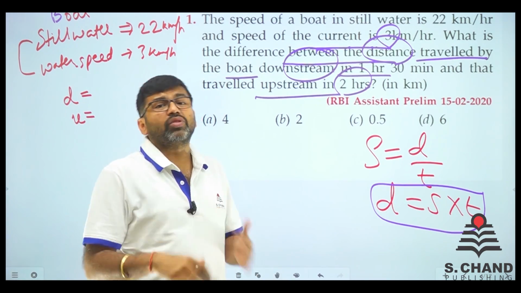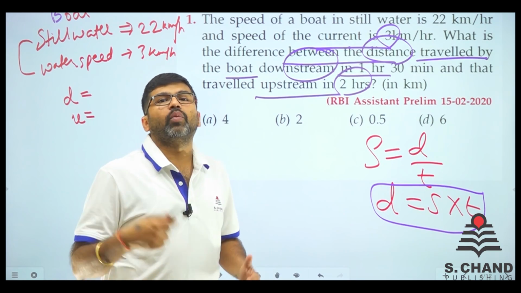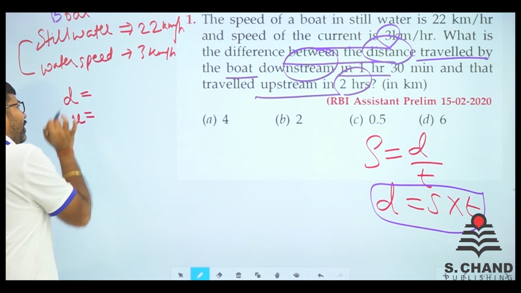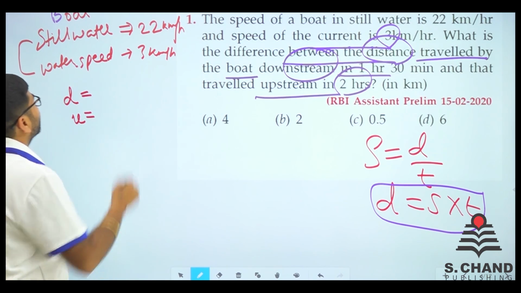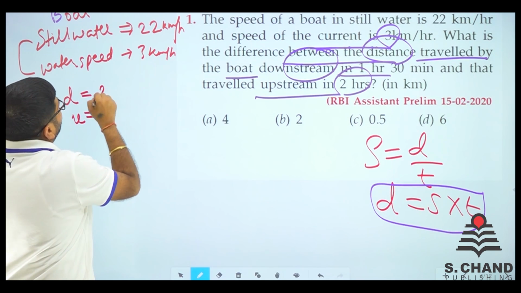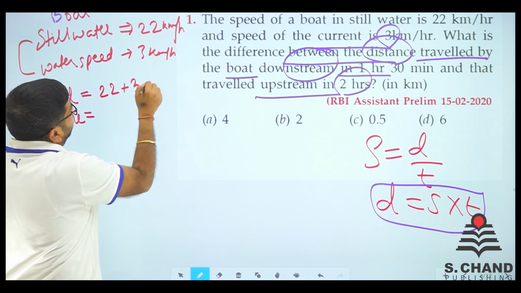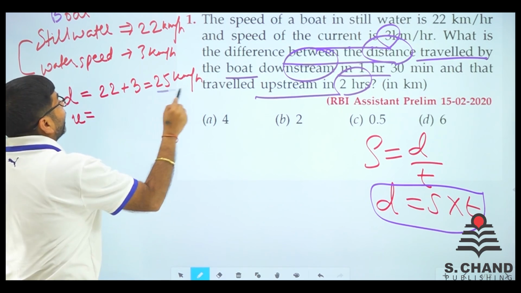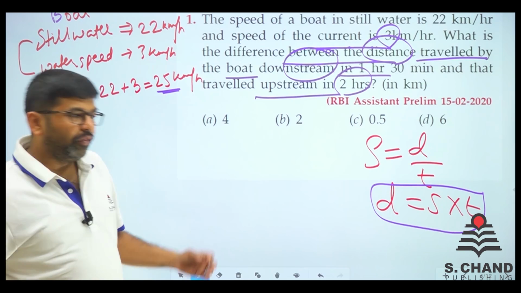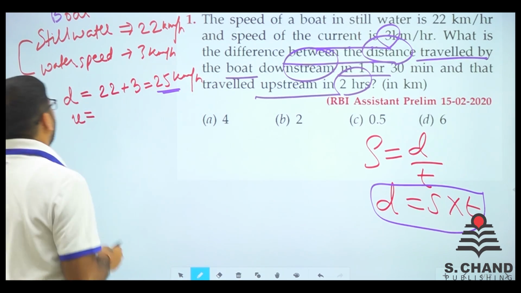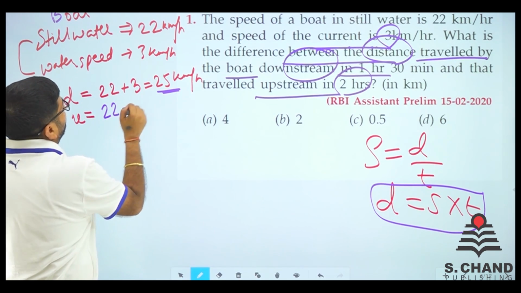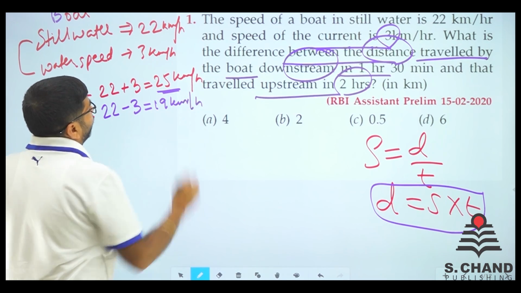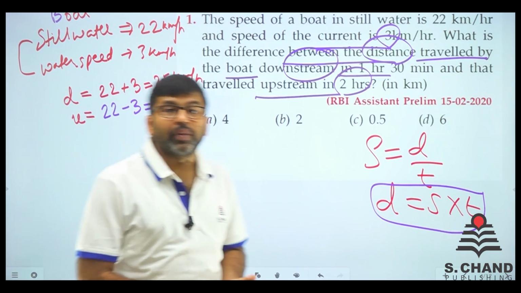When the upstream and downstream speed is given, and you need to find the speed of boat in still water. If you need to find the downstream speed directly, just add these two speeds. So 22 plus 3 will give you 25 kilometer per hour, right? And that is the downstream speed when you go with the flow. And upstream speed is 22 minus 3, that is 19 kilometer per hour. So you have found both the speeds.